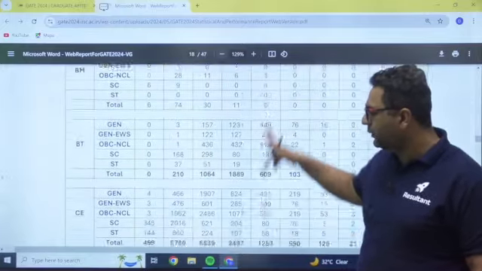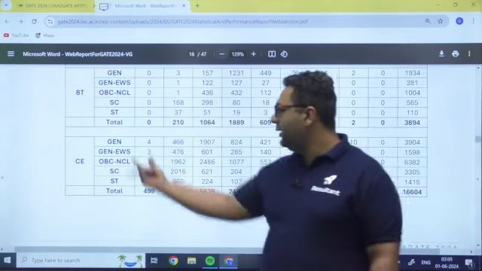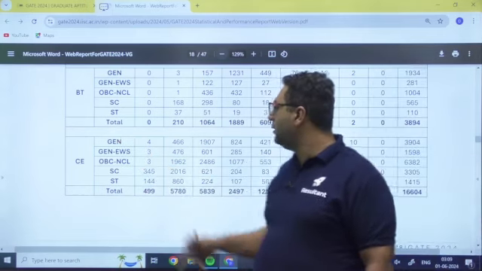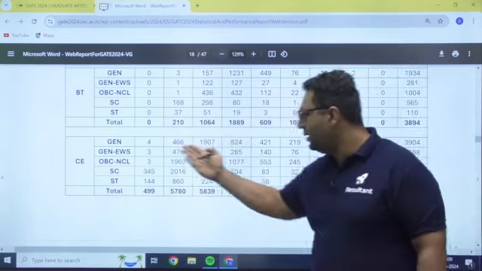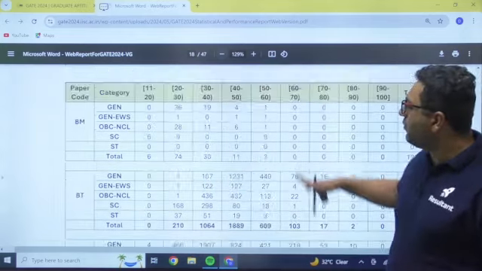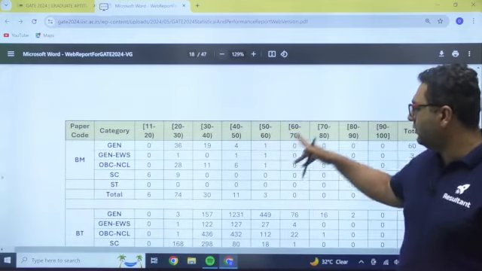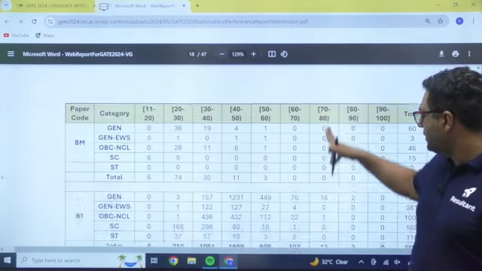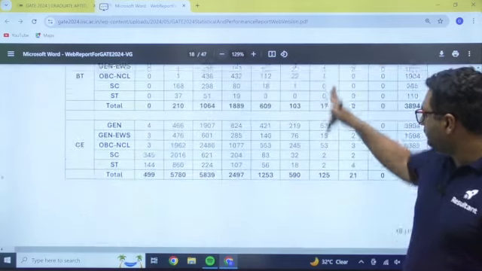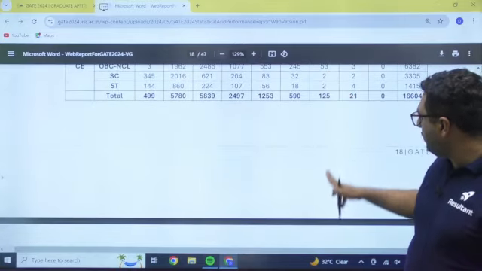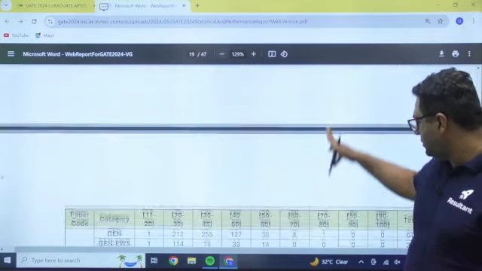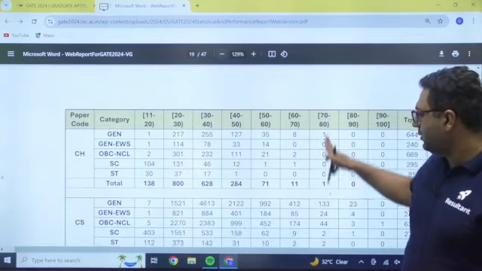For civil, in the general category, you can see this data. Score wise, it is 10 to 20, 20 to 30, 30 to 40. Let us say you want to see 70 to 80, so you will see this column.